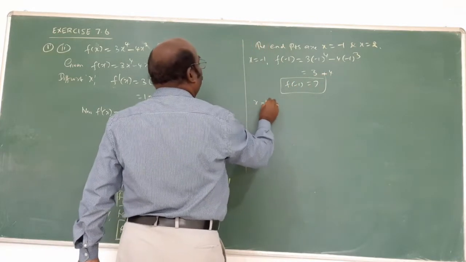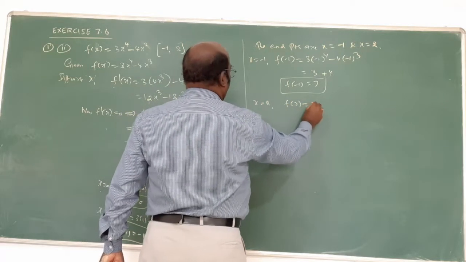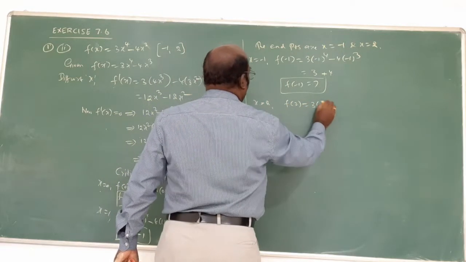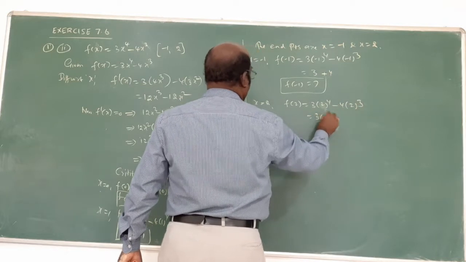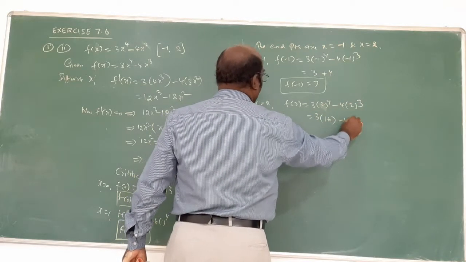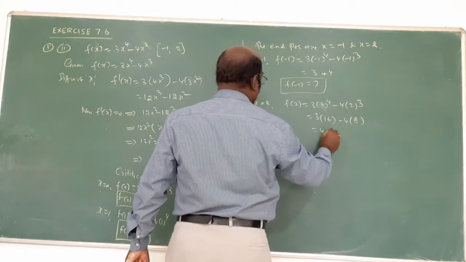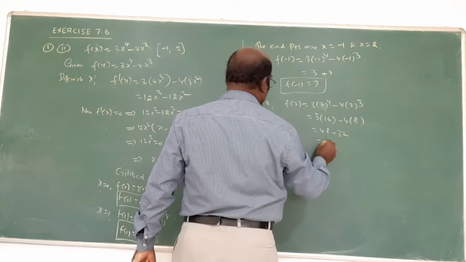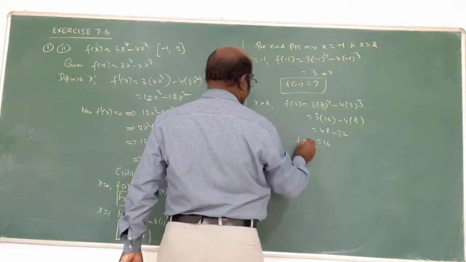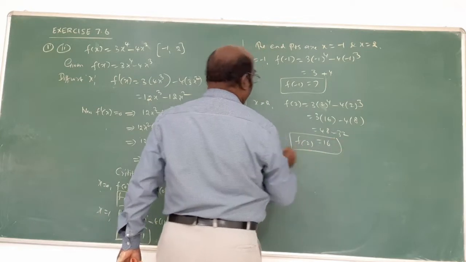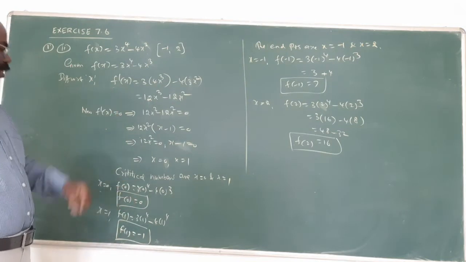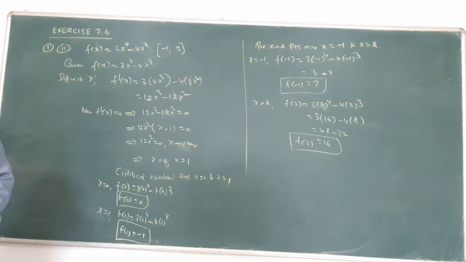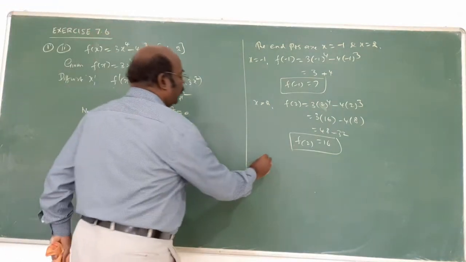When x equal to 2, f of 2 equal to 3 into 2 power 4 minus 4 into 2 power 3. 3 into 16 is 48, 4 into 8 is 32, 48 minus 32 is 16. Out of 4 numbers, 0, minus 1, 7, 16, which is absolute maximum? Maximum is 16.